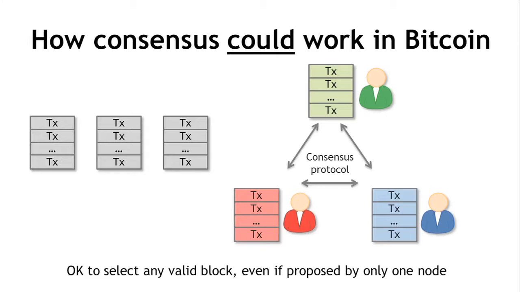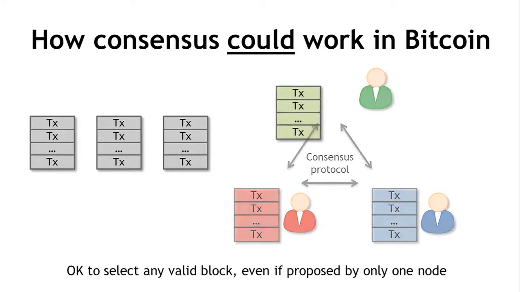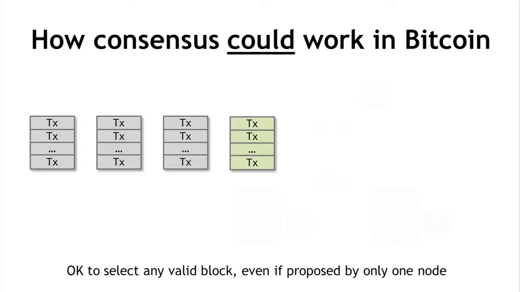So you could select any of these valid blocks and the consensus protocol would still be okay. If some transaction somehow didn't make it into this particular block that gets chosen as the result of a consensus protocol, it could just wait and get into the next block. Right? So maybe this green block gets selected, it gets added to the consensus blockchain, and then the protocol proceeds in rounds. So if you took the traditional theory of distributed consensus and applied that to Bitcoin, this is the sort of system that you might end up with.